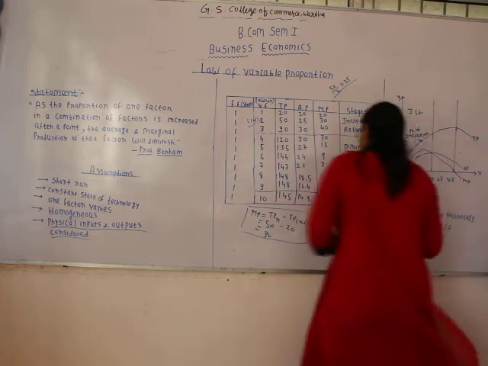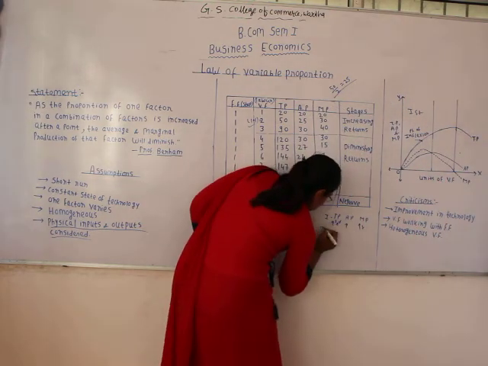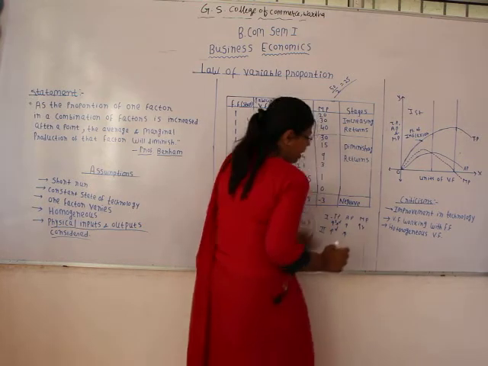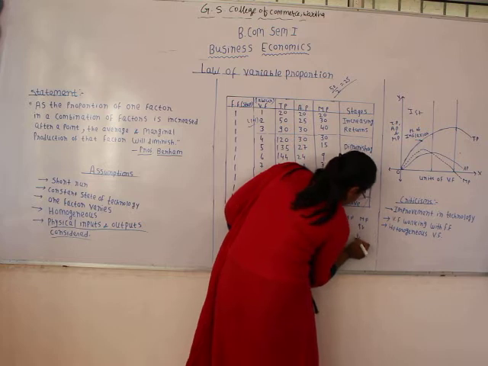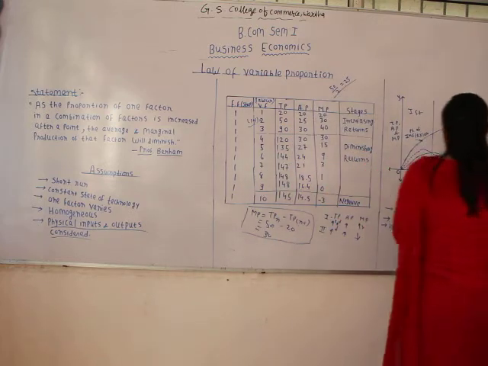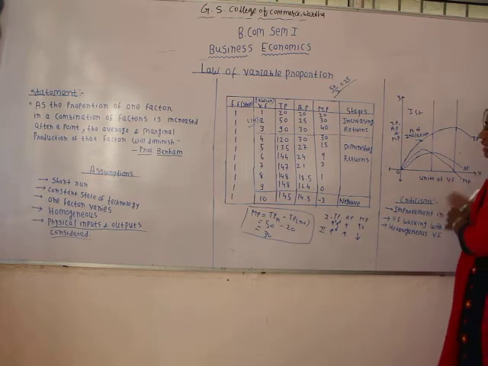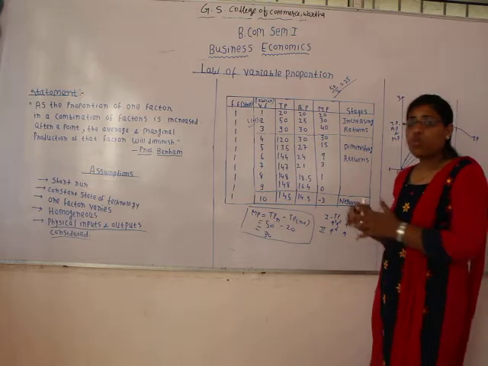So what happens in the second stage? In the second stage total production is increasing at a declining rate, average product is increasing and marginal product is declining. So this is how the different production curves behave in the second stage. And in the third stage, that is the negative returns, what happens?